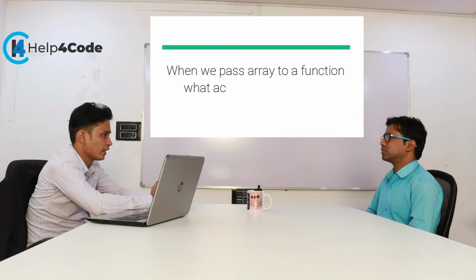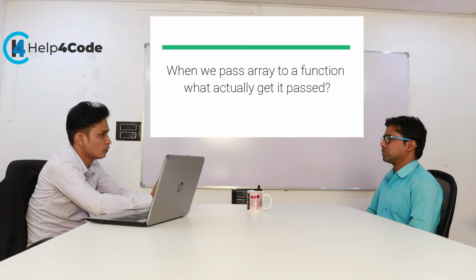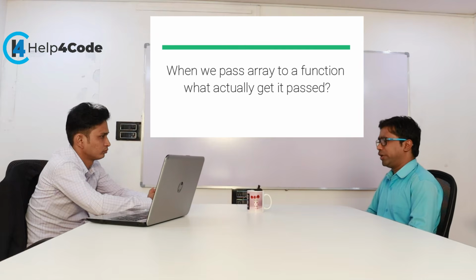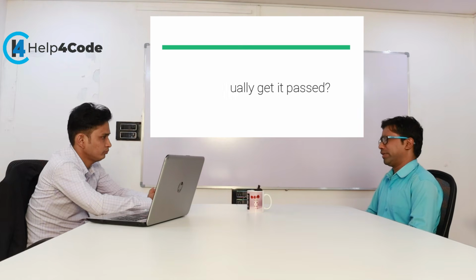Okay, when we pass an actual array as an argument to a function, what do we get? Whenever we pass an array to a function, its base address is passed. The address of the array's first element is known as the base address. So whenever we pass an array to a function, the address of the first element is passed, and we access the data using pointers. The array will be iterated and the data will be accessed. So the base address is passed.